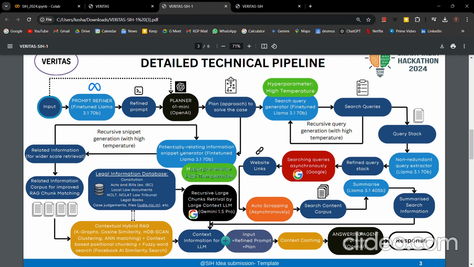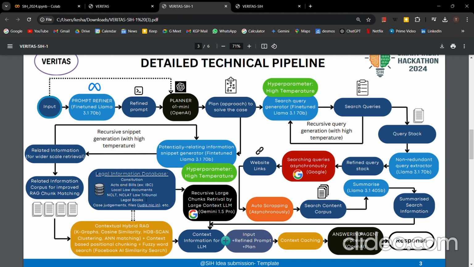Some of these thoughts must be well represented in the legal information database, right? So we have the related information generated from the potentially relating information snippet generator. This process is recursively repeated, and we finally get a related information corpus. This would be used for our retrieval augmented generation, which is RAG. So these are divided into chunks, and matched with the legal information database using RAG.